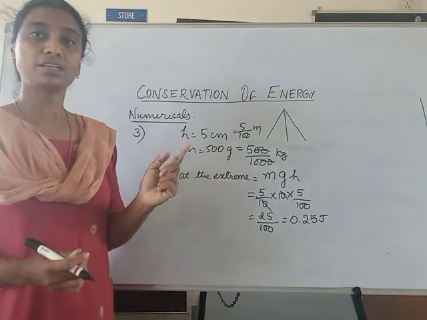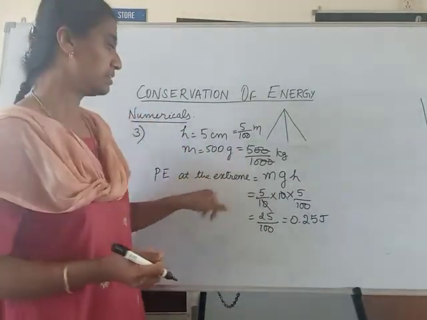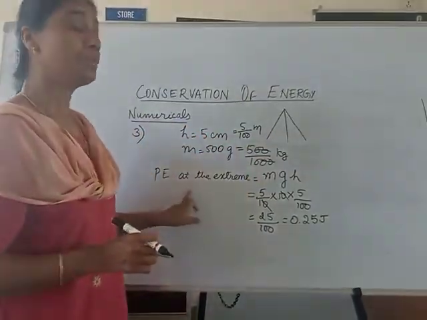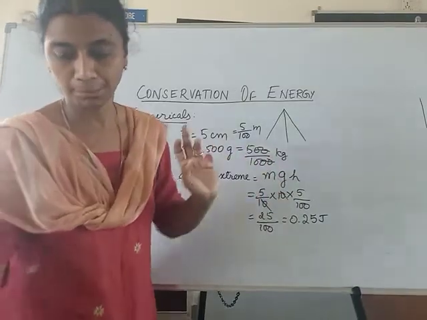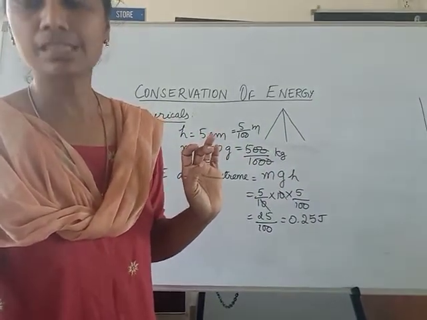In the previous one, they gave you the initial velocity, so you found the kinetic energy first. In this one, they are giving you the height above ground, so you are able to find the potential energy first. Then, the second part, the velocity of the bob at its mean position.